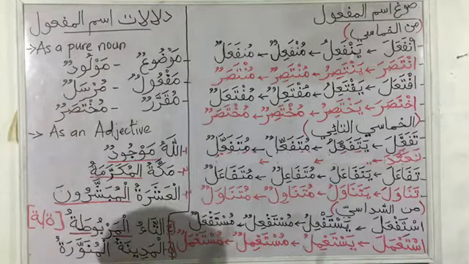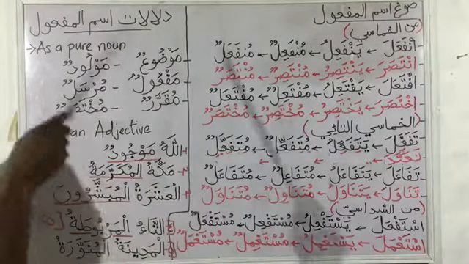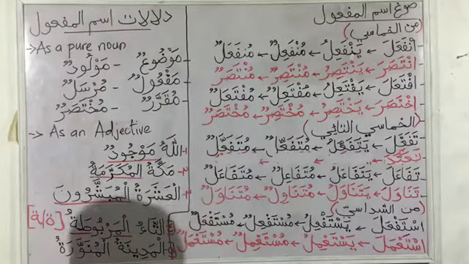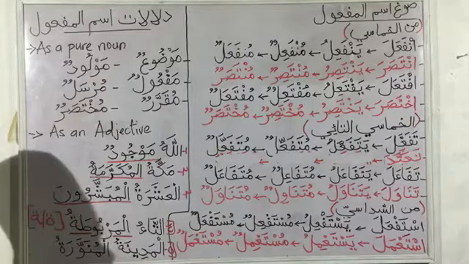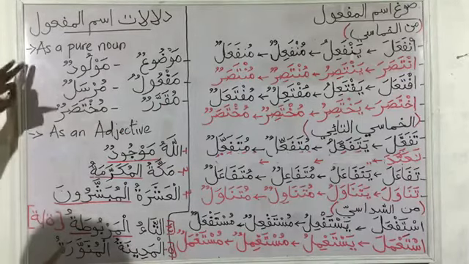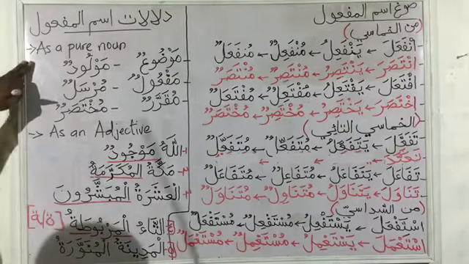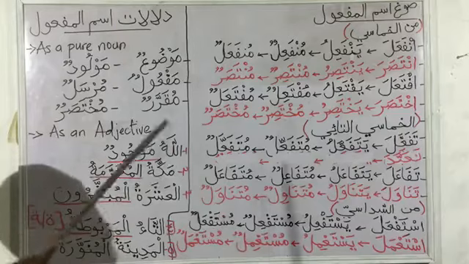So that's about forming ismu maf'ul from verbs, from the 3-lettered, the 4-lettered, the 5-lettered, and the 6-lettered that we have taken today. So here we have the uses of ismu maf'ul. One of the general uses of ismu maf'ul, or the application of ismu maf'ul, is we use it as a noun, a pure noun on its own.